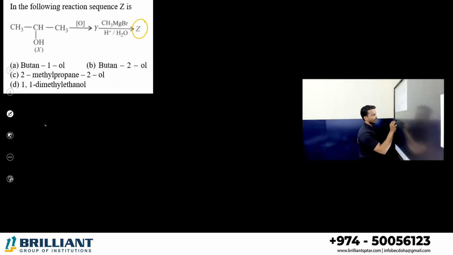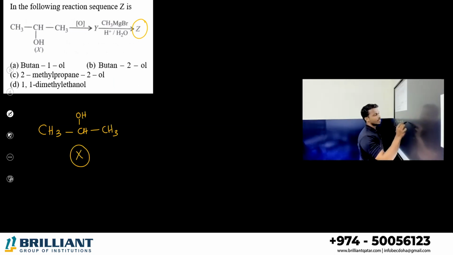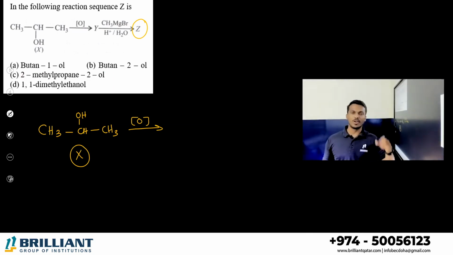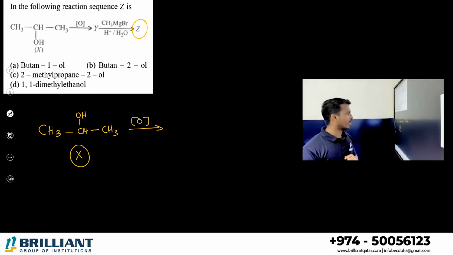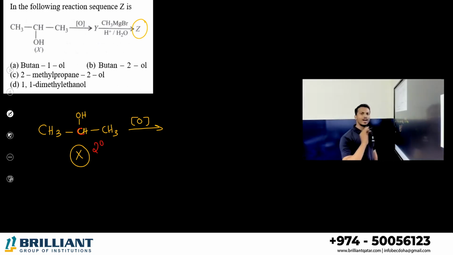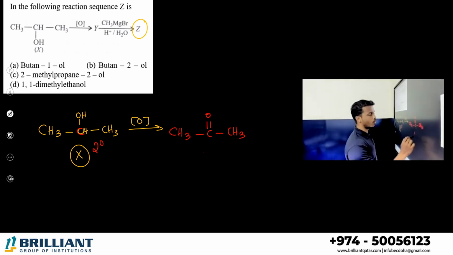Then, in the following reaction, what is Z? Let me practice. CH3CHOHCH3. It is an alcohol. This compound is X. First it undergoes oxidation. All of you, dear, please check whether the given alcohol is primary or secondary. I think it is a secondary alcohol, correct? Because the OH-connected carbon is directly connected to two carbons. Primary alcohol on oxidation gives aldehyde, secondary alcohol on oxidation gives ketone. You make the alcohol position a ketone. What is this ketone? Propanone. This is your compound Y.